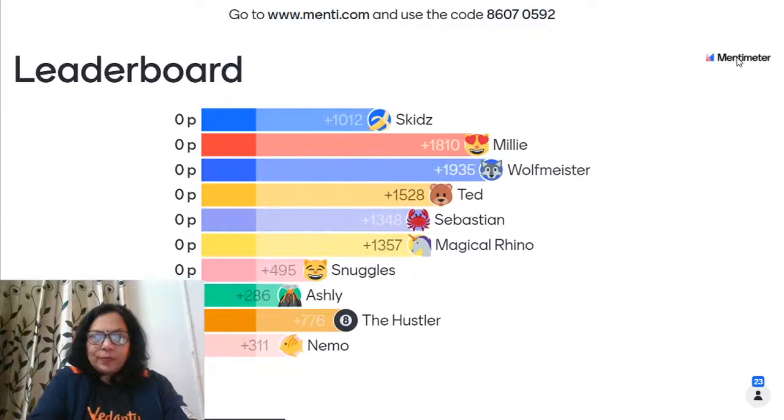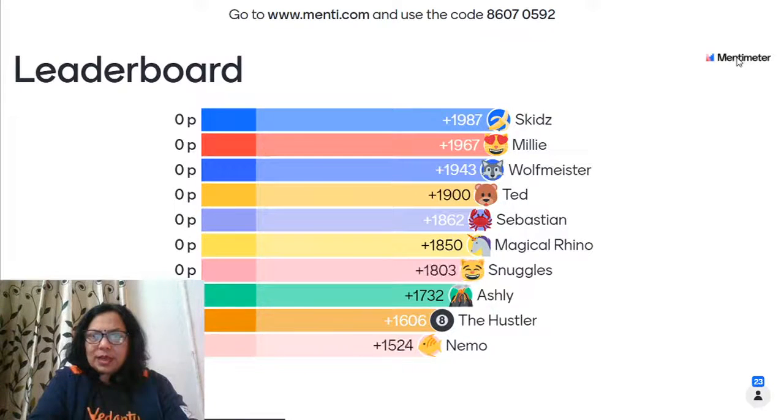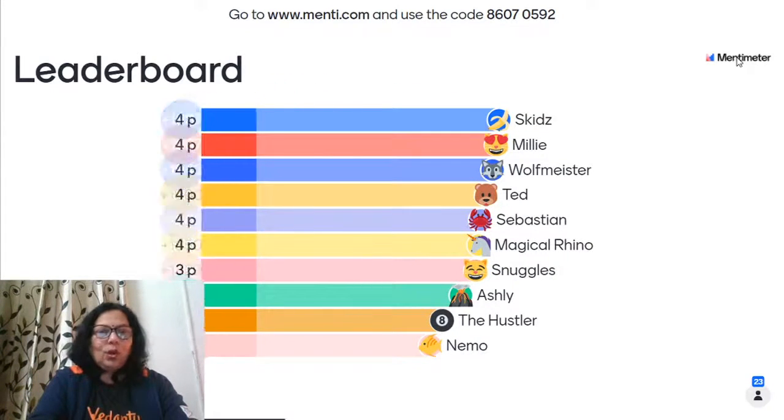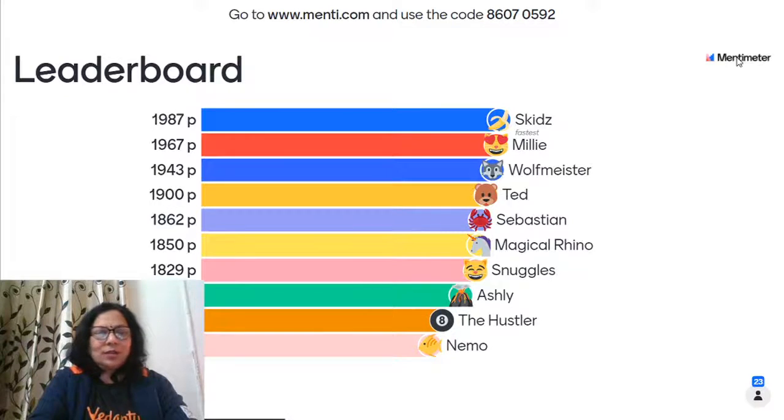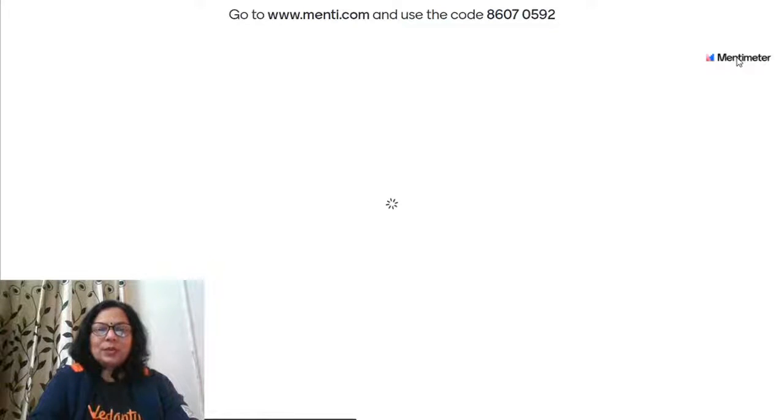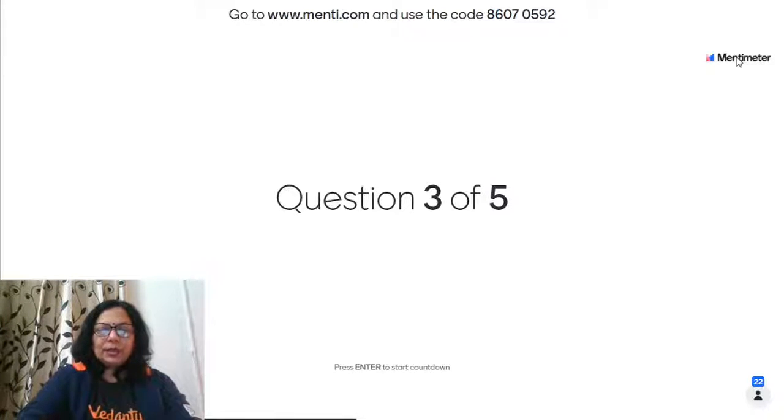So Skids, Millie, Wolfmaster, Ted, Sebastian, Magical, Snuggles, Ashley, Hustler, Nemo. I cannot recognize any name, children. Skids is the fastest, but I don't know who is the Skids. Very good.